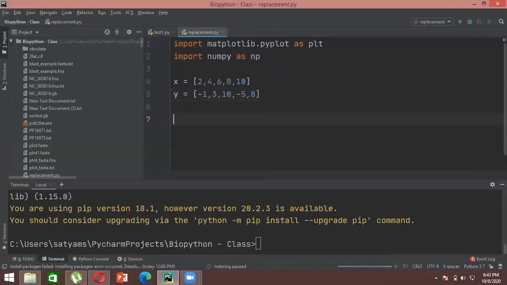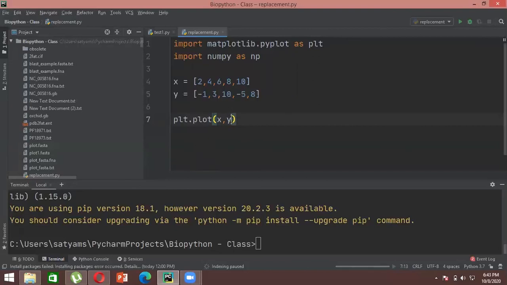So for that, what you have to do is just first call your matplotlib. Now because we have written matplotlib as plt, you will be writing plt dot, and you have to write plot, right? Until and unless you write plt.plot, your values won't be plotted. So the first thing is you will be writing plt.plot. That means you are giving the command to Python saying, bhai, plot kar do. Then you have to give the argument of what to plot. So for that you will write x comma y. That means you are plotting x and y.